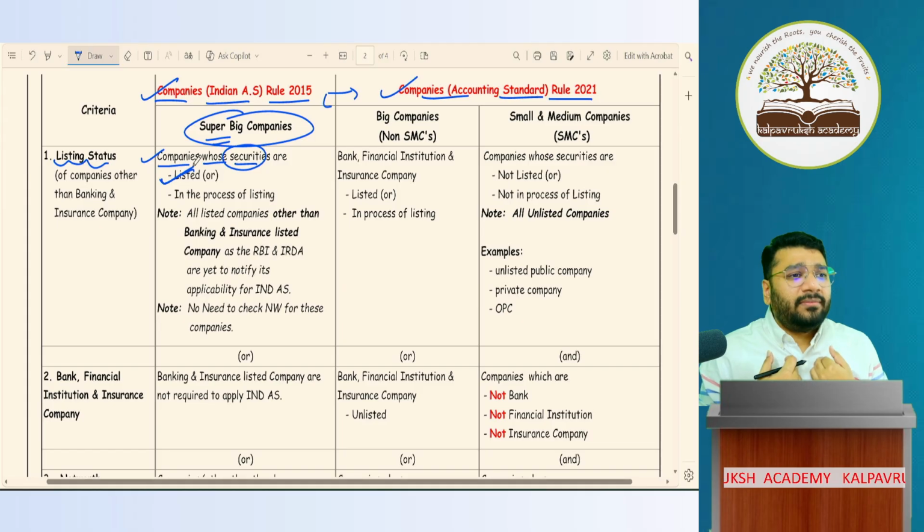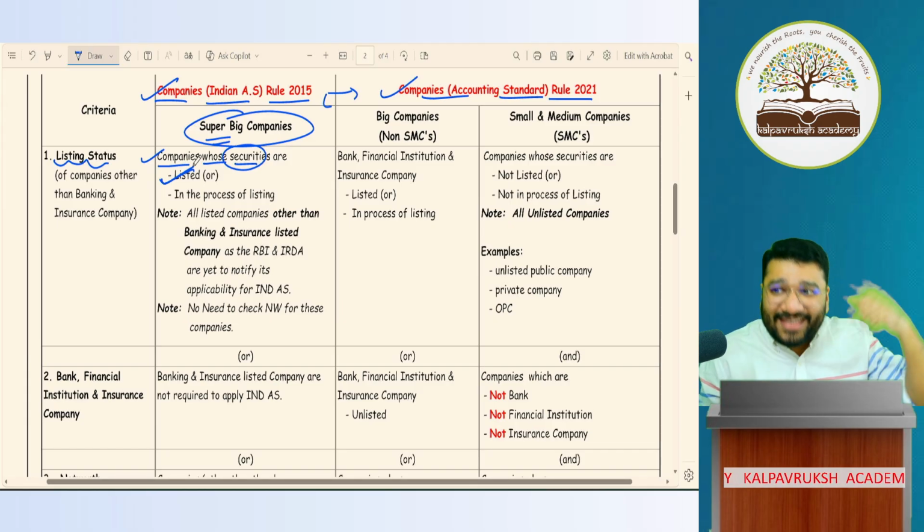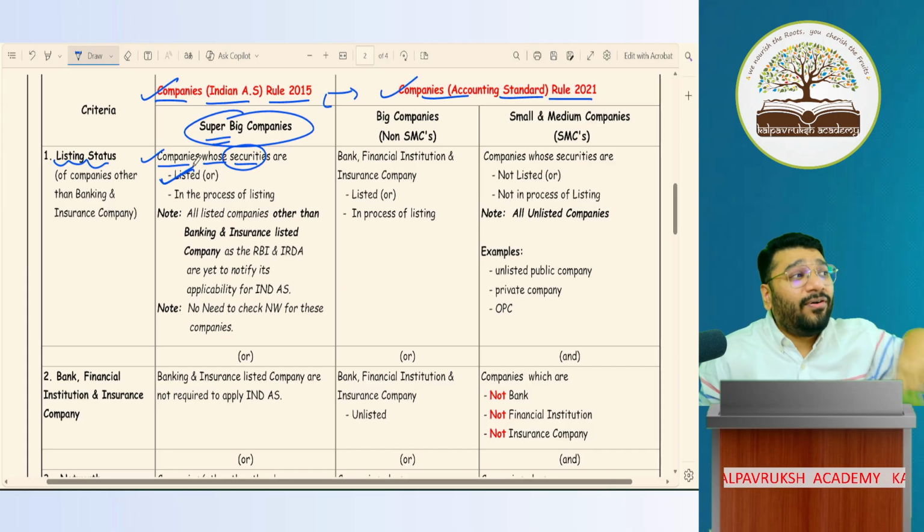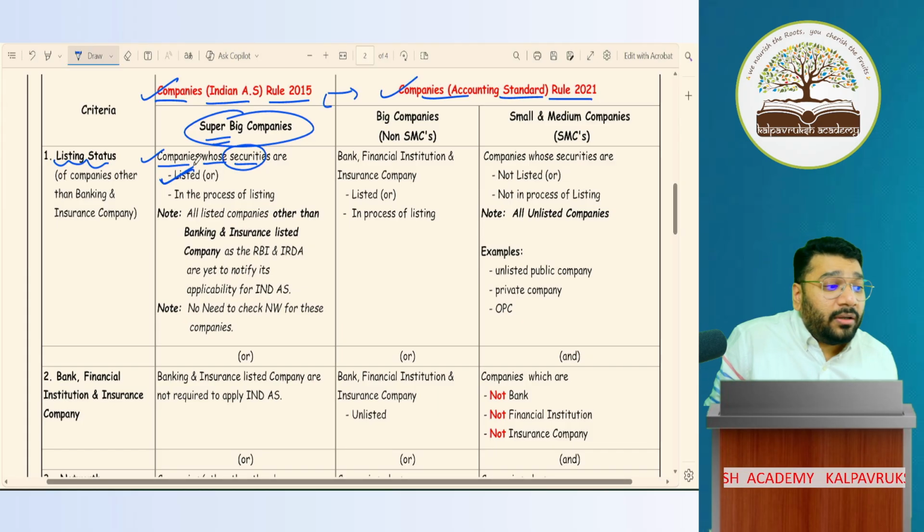Kalpavriksha Academy Limited. Imagine I'm listed. I said imagine. Imagine I'm listed, then what should I follow? Ind AS. All the listed companies should follow Ind AS, or those in the process of listing.